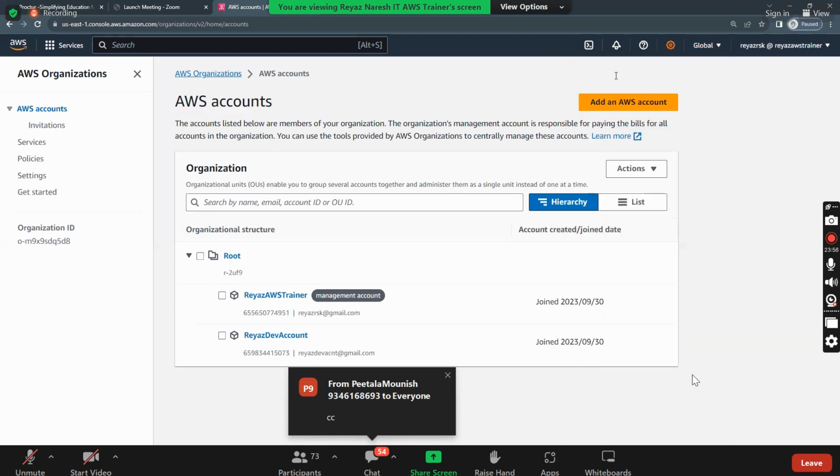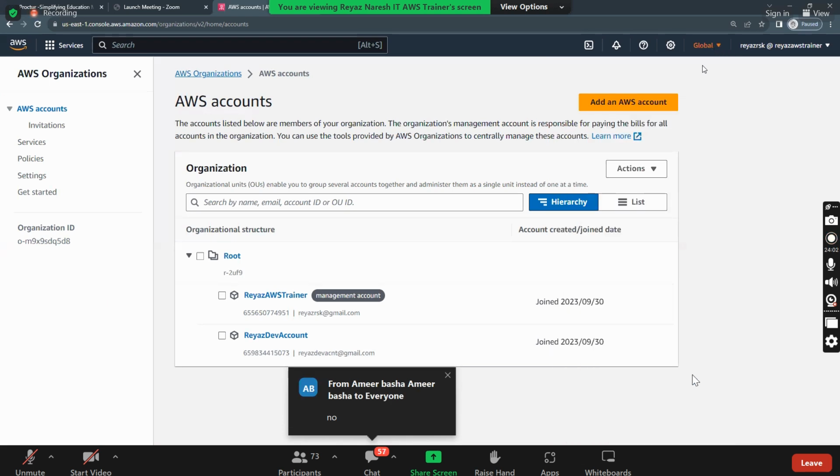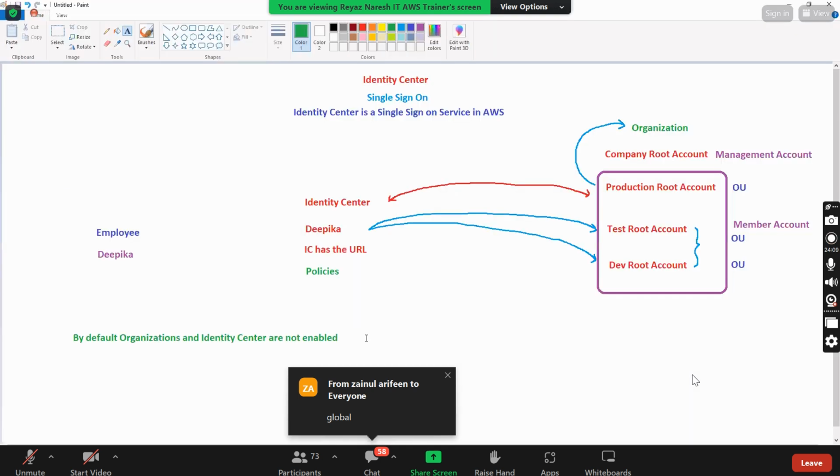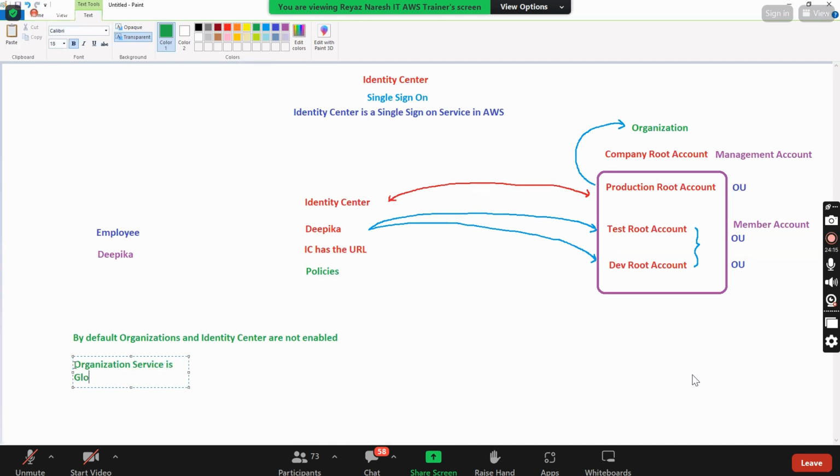And also, do you see this organizations? Does it have any regions here? No. So this organizations is global. Organizations is global. So should I write it here? Organizations are global. Yes, global.